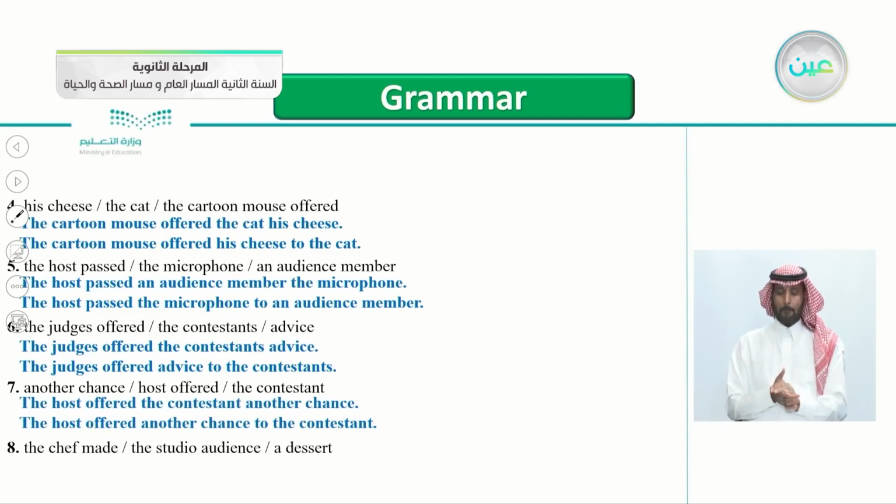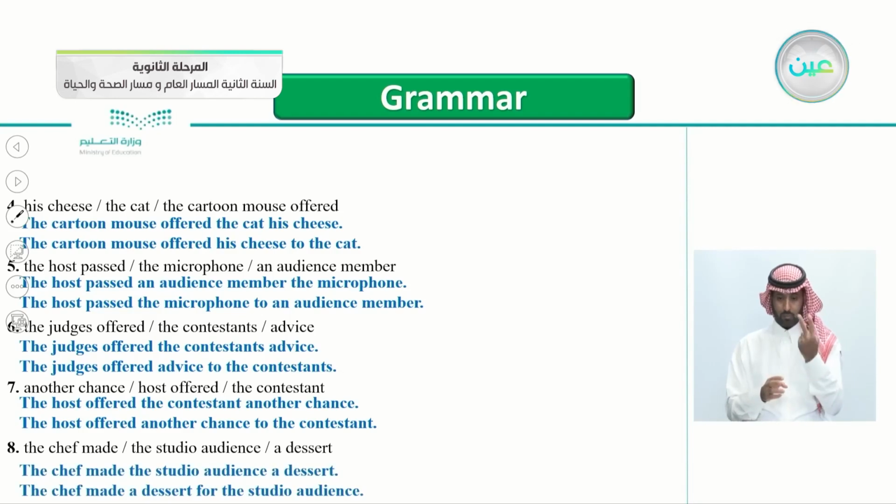And number 8, the chef made the studio audience a dessert. So the verb here is made, and the direct object is a dessert, and the indirect object is the studio audience. So it's an easy one. The chef made the studio audience a dessert, or you can say the chef made a dessert for the studio audience.